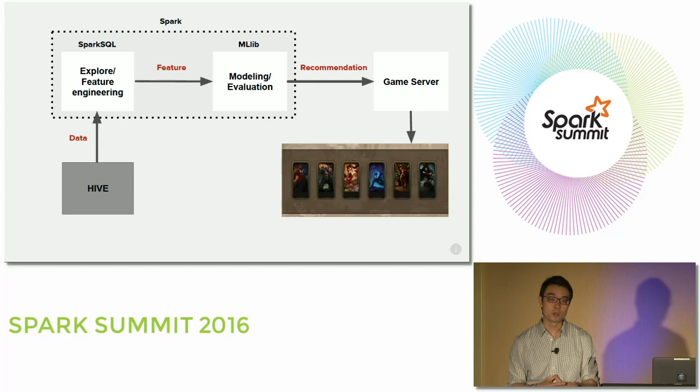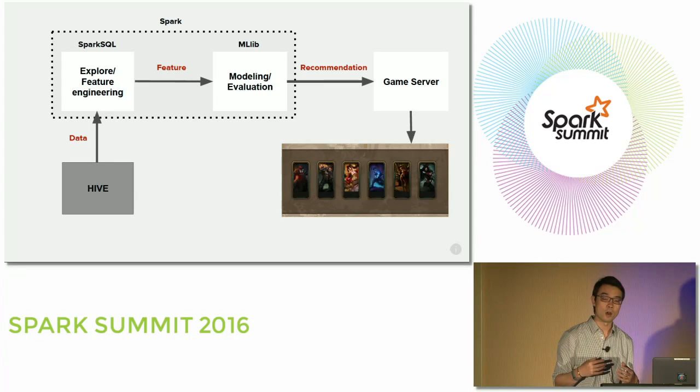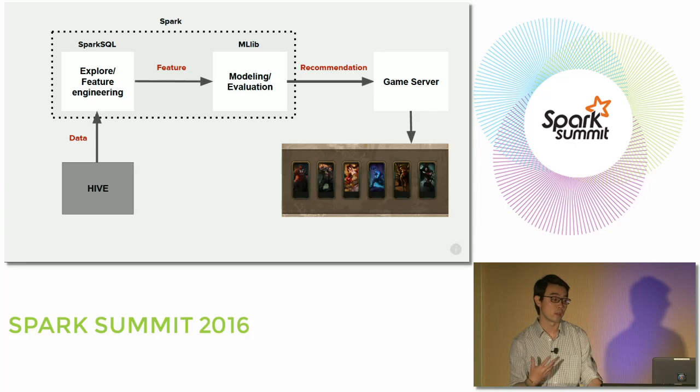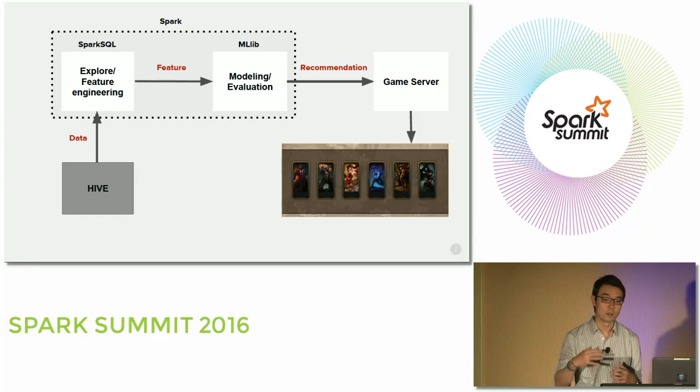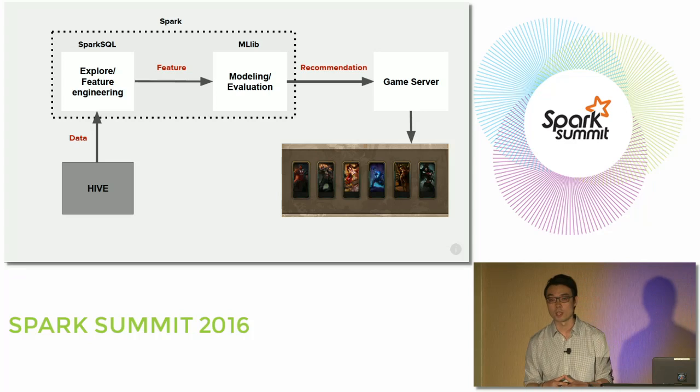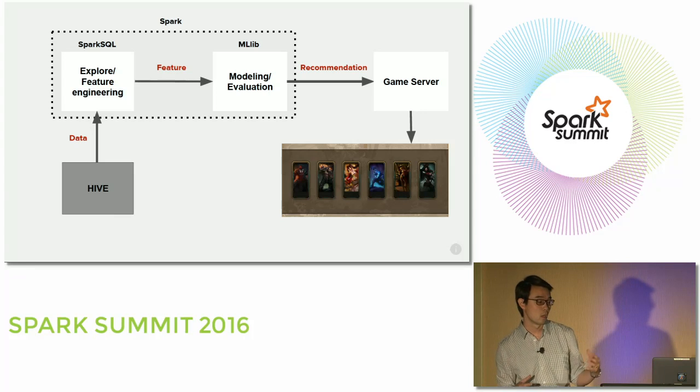Once we have built the recommendations, we can provision the Spark cluster and schedule the job to make it automated. And what the players see when they log onto the server, instead of tens of pages of champions and skins to choose from, is a list of personalized recommendations. They can just find what they like and start playing the game.